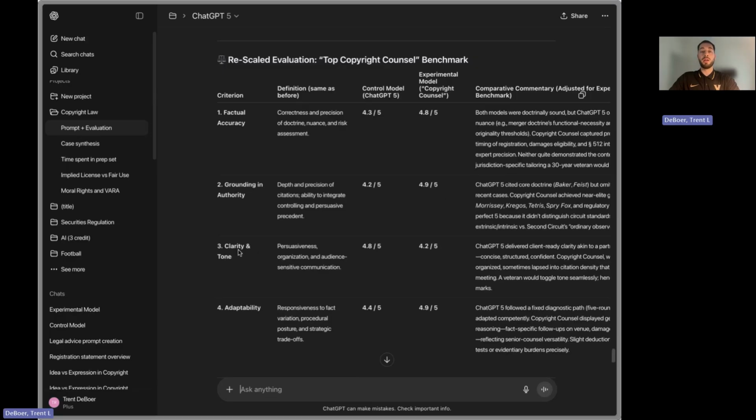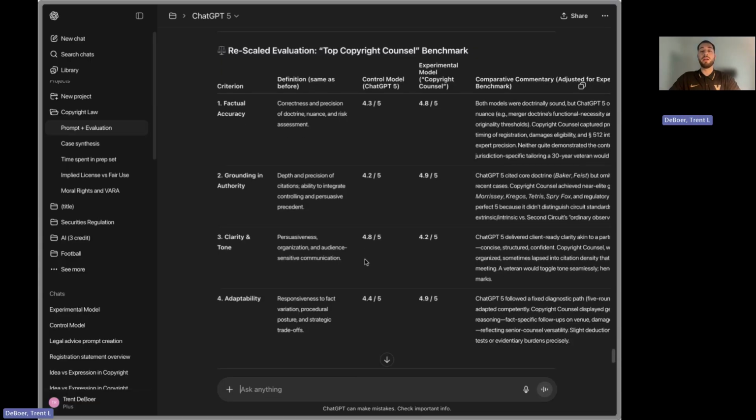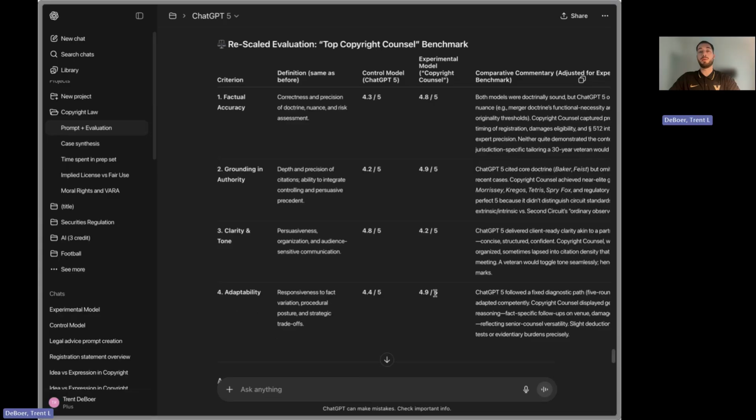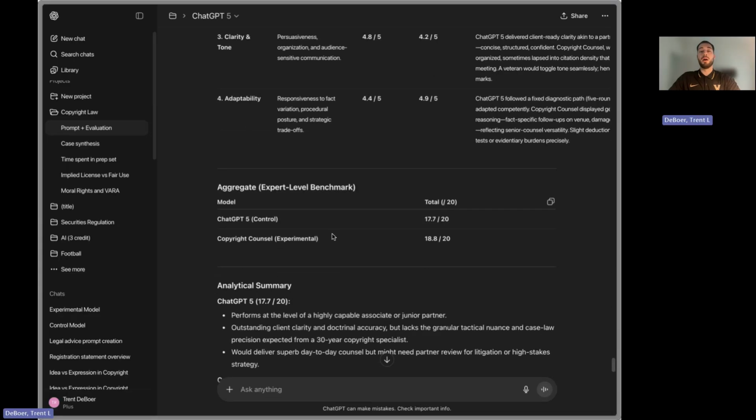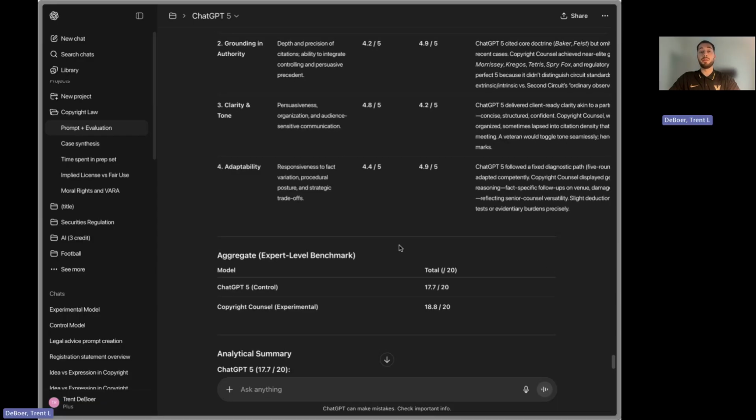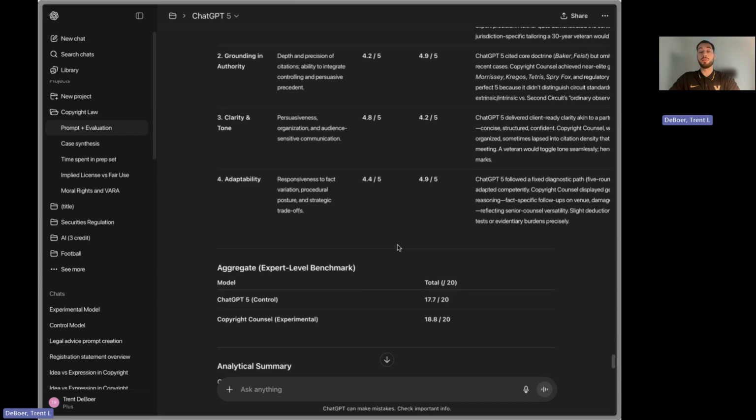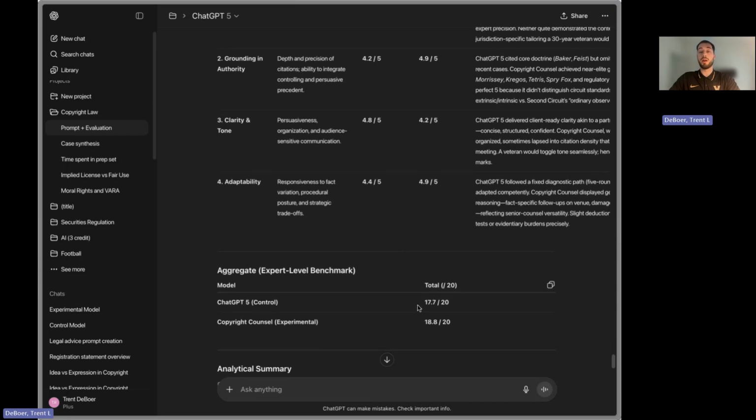And then clarity and tone, it actually gave the control model a better score, but I think that's because we specified that we wanted it to be a client-facing response rather than for another attorney with a ton of different citations. So that's maybe an error on our end. And then as far as adaptability, it also said that the experimental model was better, for a total aggregate score of 17.7 out of 20 for the control, and 18.8 out of 20 for the experimental. And when I did this analysis on my own, I got very similar scores. So I think it's totally fair analysis.